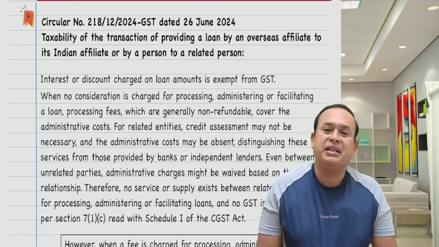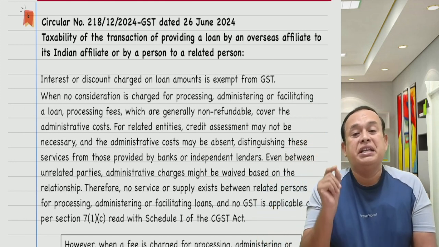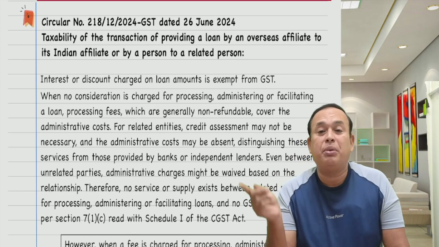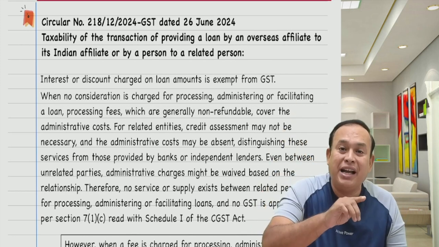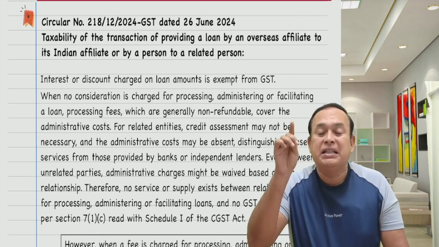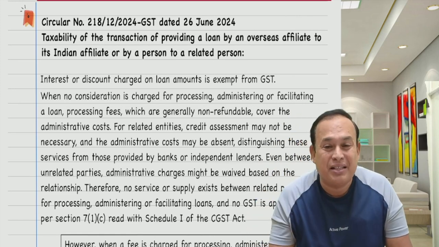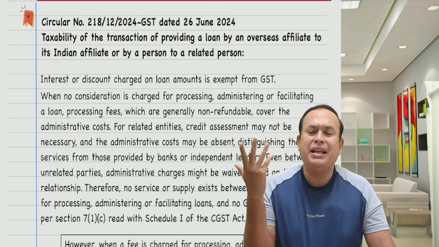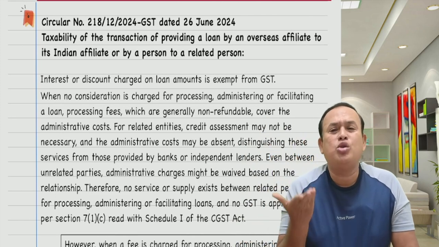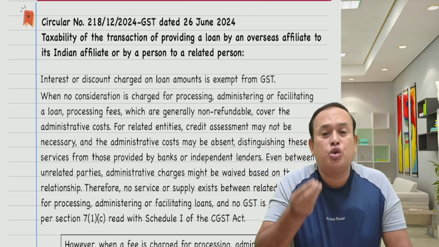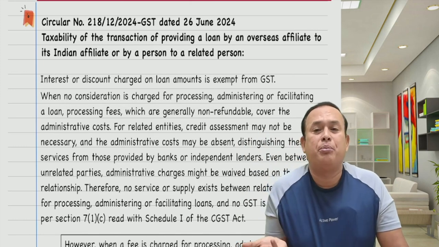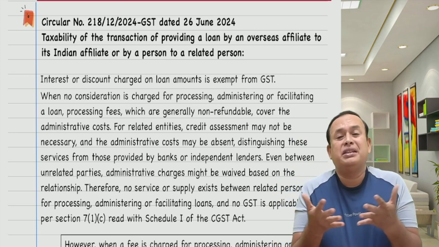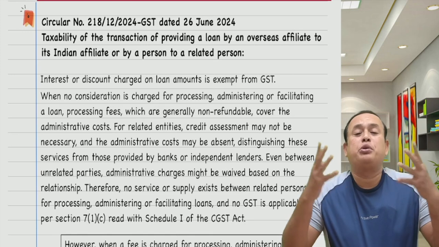That question has been addressed here. Yes, that is import of services. If there are administrative charges, processing fees charged by the holding company from outside India to its subsidiary company in India, in that case, subsidiary company is importing these services, liable to pay IGST under the RCM. Generally, a holding company, a parent company, does not charge any administrative cost from its subsidiary company, from its related company in India, because both are closely associated with each other. Therefore, generally they provide the loan freely without any processing charges.